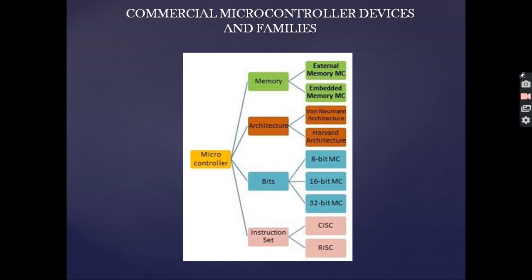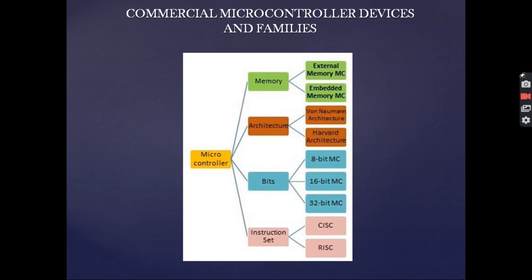That is, the architecture has separate memory units for program and data storage and separate buses for transfer of data and instructions. Whereas in the case of von Neumann, the program and data memory have the same address space. This type of architecture has a common memory for storage of data and programs. Our 8051 microcontroller is basically based on Harvard architecture.